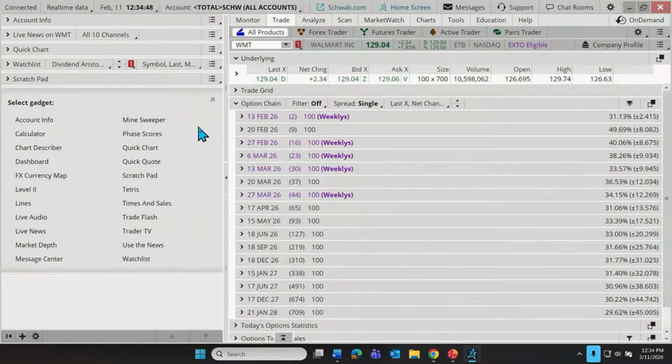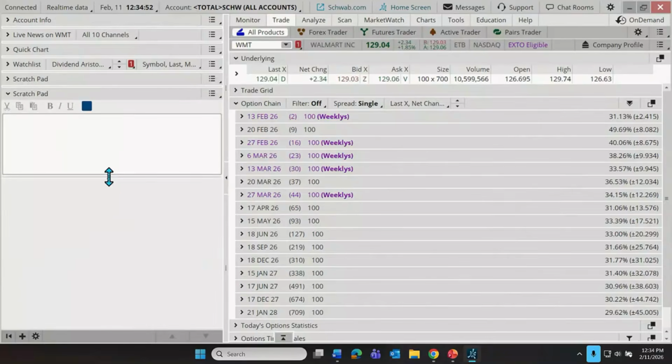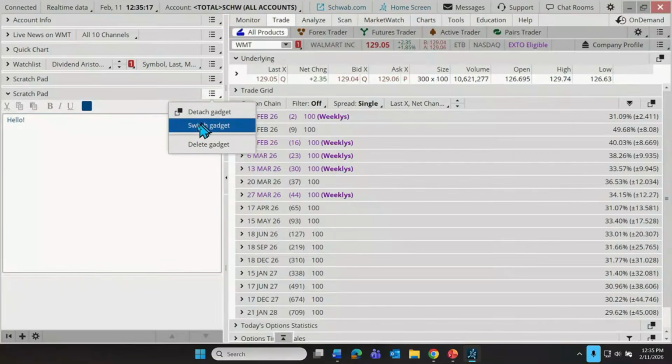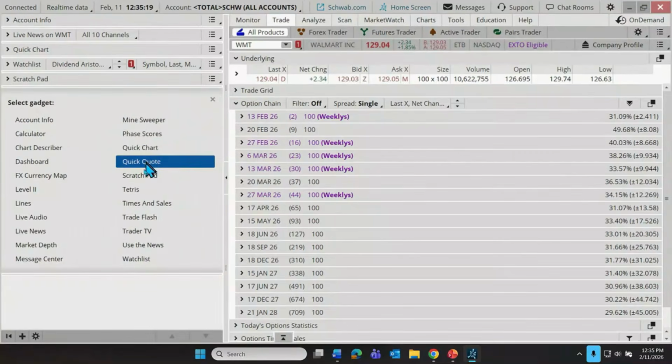Here we go. Let's switch up our gadget and use the scratch pad for just a moment. Scratch pad, pretty straightforward. You see me use it all the time, but it allows us to make notes to ourselves that stay there until we choose to delete those, or we can say a nice message to our audience, and it has other typical word-oriented features like bold and italicizing, underlining, changing the color, that kind of thing. And it is a detachable gadget. Switch to the next one.